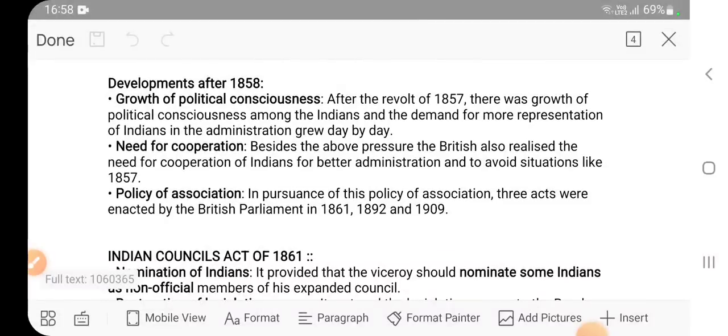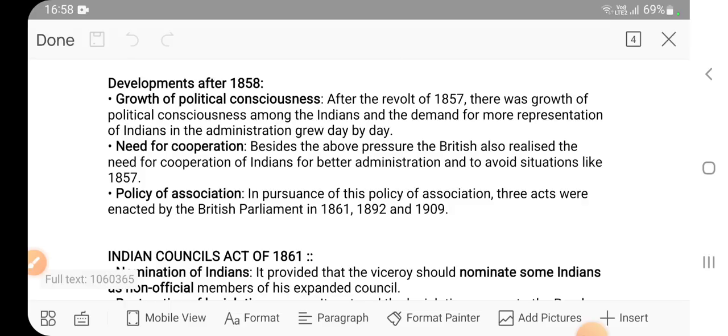So what happened after 1858? There was growth of political consciousness in Indians, and a demand for more representation of Indians day by day, because they understood that these Britishers are ruling us. They do not know anything about us. Still they are ruling us. The Indians should have a part in the lawmaking, in the administration, isn't it? Because this is the country of India, so Indians should be part of the authority or the entity that is ruling over them. Need for cooperation.